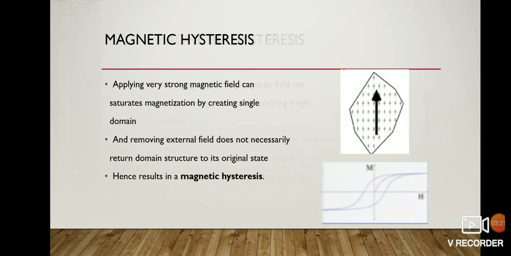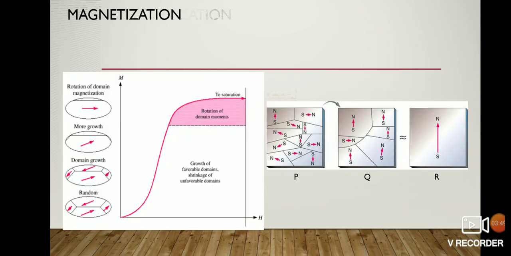This ferromagnetic behavior can be well explained by the curve called magnetic hysteresis. When applying a very strong magnetic field, the material saturates its magnetization by creating a single domain, and on removing the external field again, it does not necessarily return the domain structure to its original state, hence resulting in magnetic hysteresis. Let's see how it occurs. Initially, the metal piece is in a demagnetized state. All the domains are randomly oriented, as shown in sample P.